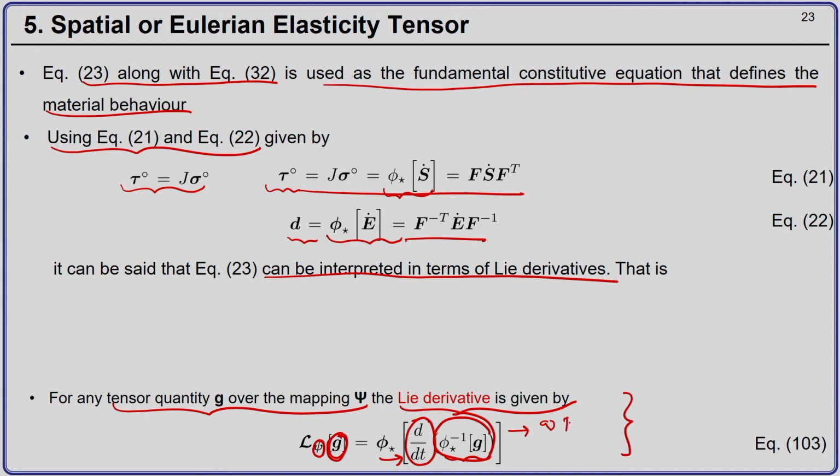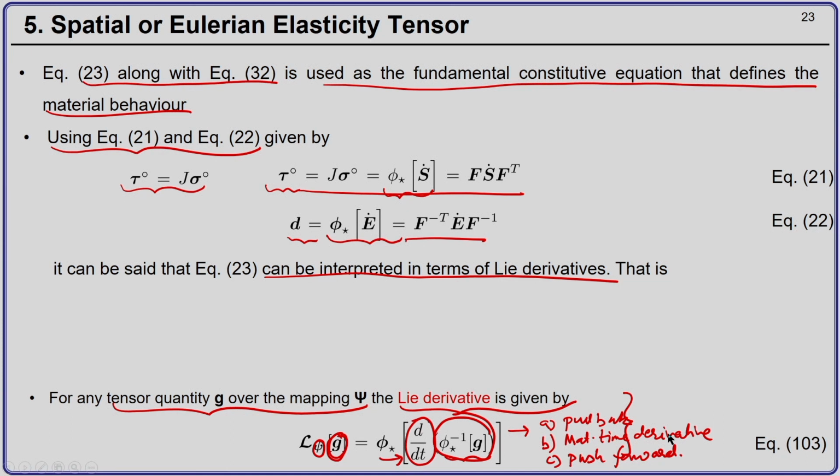The first is the pullback, then you take the material time derivative, and then you have the push forward.